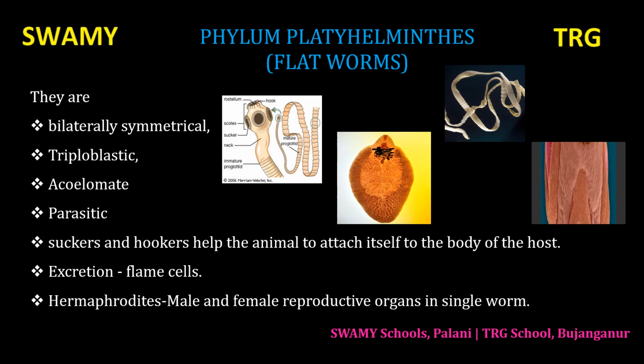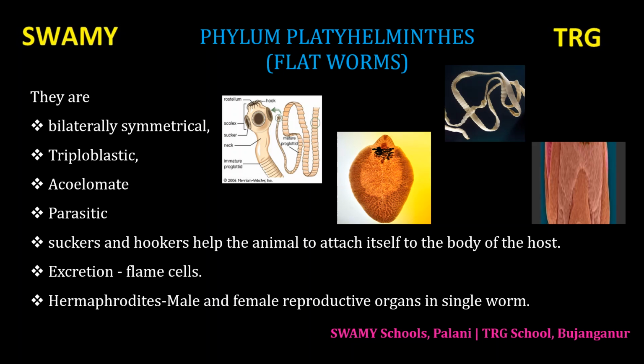That is why it should be organ level of organization. In the picture of liver fluke and tapeworm, we see eyes in it. In hydra, could you see anything like eyes? Nothing. So platyhelminthes are a little advanced than coelenterates.